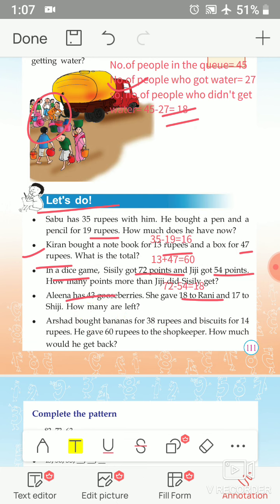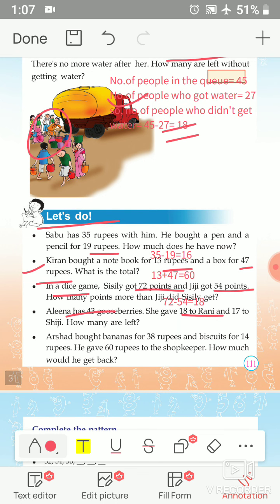Okay, we had to find it. That is 43 gooseberries. She gave 18 to Rani and 17 to Shiji. First, 43 minus 18. That is 3 minus 8.